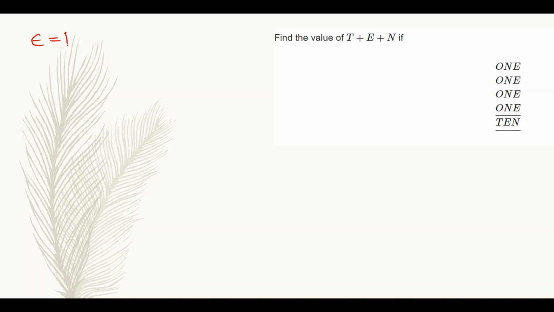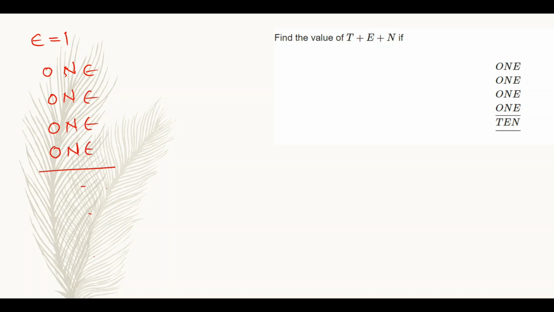I am just assuming E value as 1. I am going with the trial and error approach. So here there are 4 ONE's.